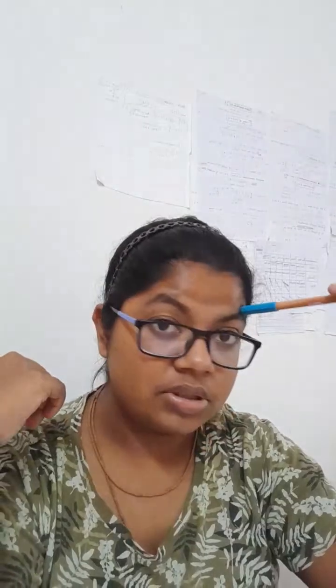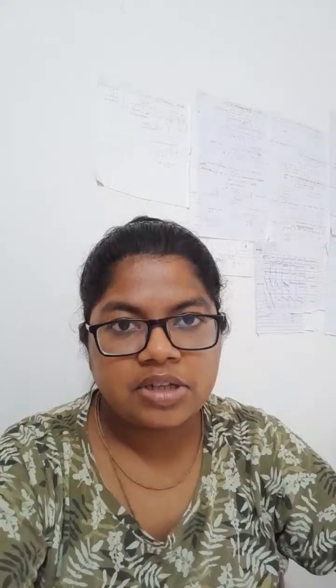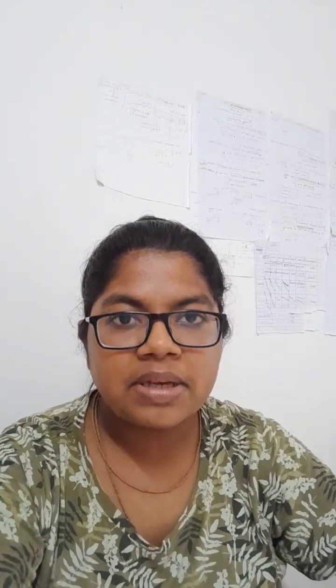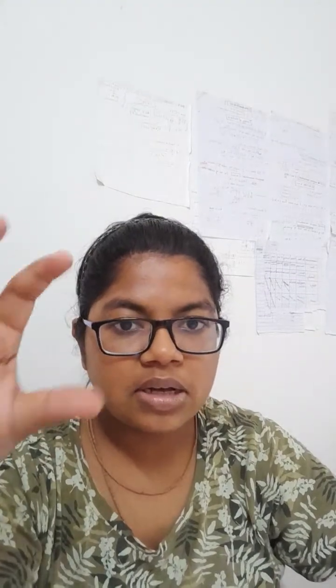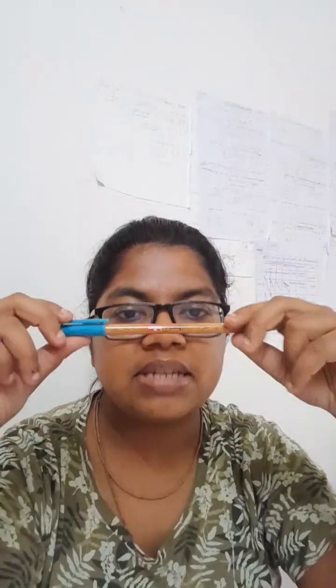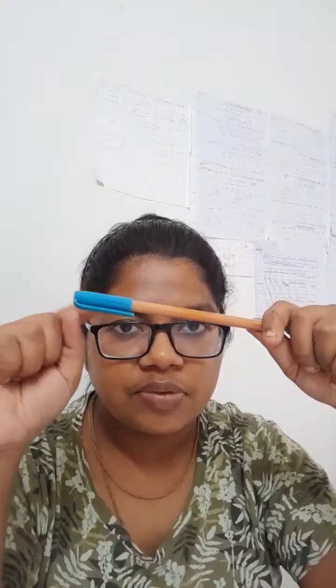So a neutral body can be negatively charged by giving some extra electrons, and a positively charged body by taking away some electrons. When a body is neutral, the net charge is 0. Suppose I consider this pen net charge is 0, and we need to make the charge of this pen negative.